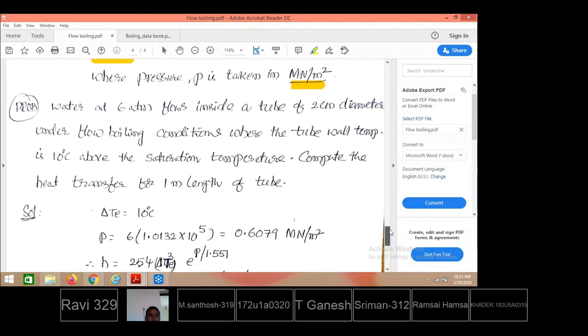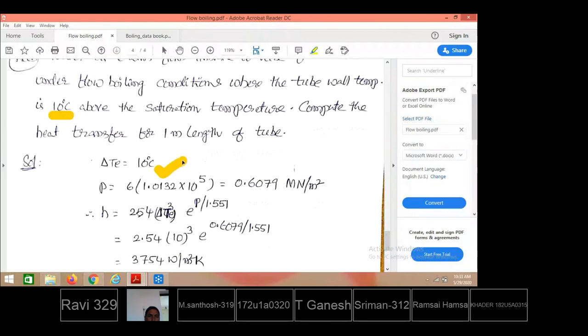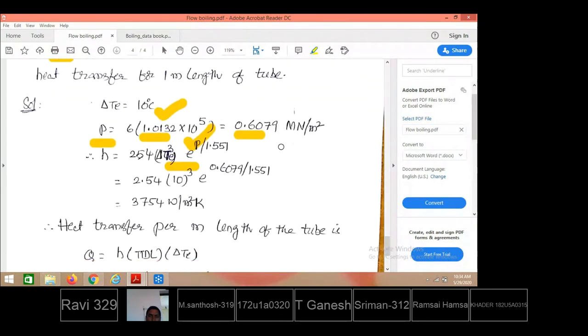So water at 6 atmosphere flows inside of a tube of 2 centimeters, and there is an excess temperature of 10 degrees centigrade. They have asked you to calculate the heat transfer rate. The delta T given here is 10 degrees, and what is the P value given? 6 atmospheres. 1 atmosphere equals 1.01325 bars. 1 bar equals 10 to the power 5 Newton per meter square. Ultimately we have converted to mega Newton per meter square. To substitute into this equation, P must be in mega Newton per meter square. That was what Jacob has told. P should always be in mega Newton per meter square for substitution. Therefore, we have converted like this. After substituting, the h value is estimated like this.